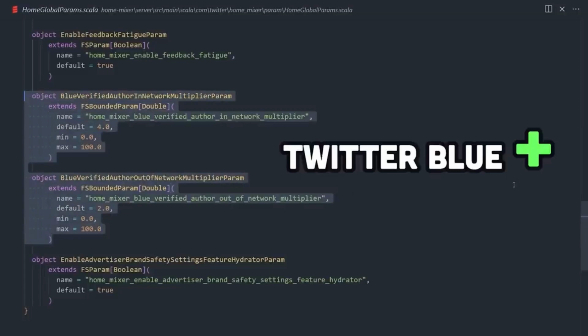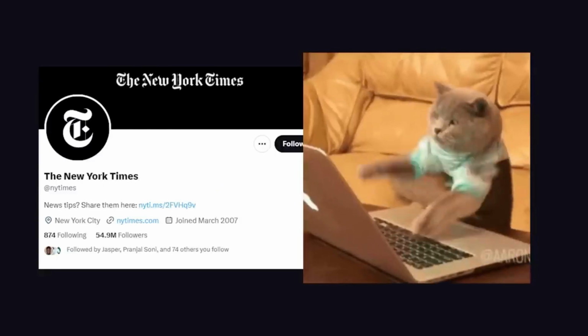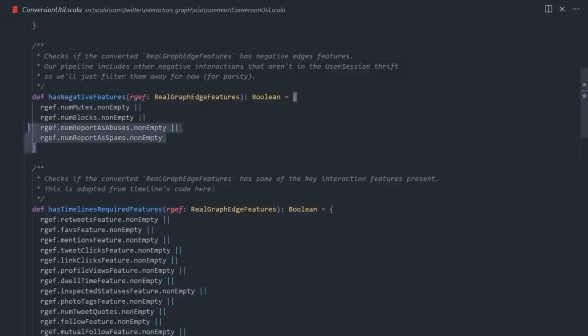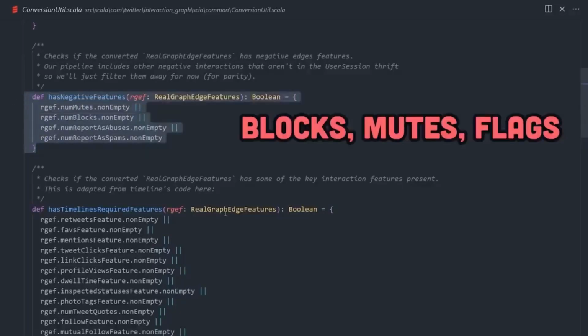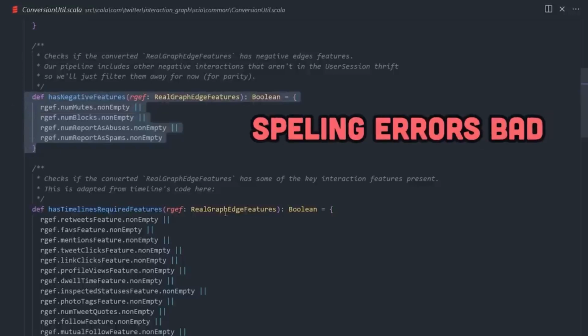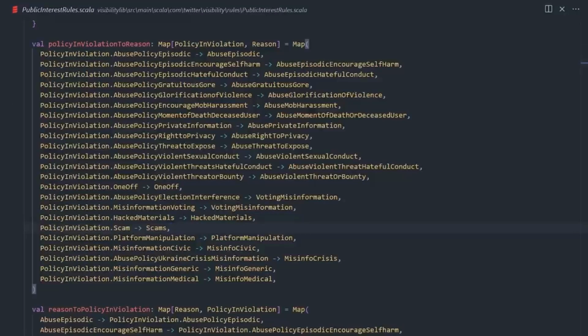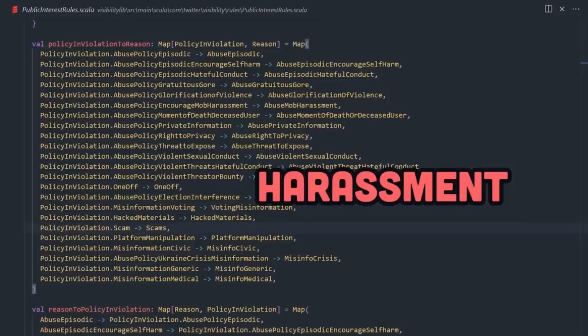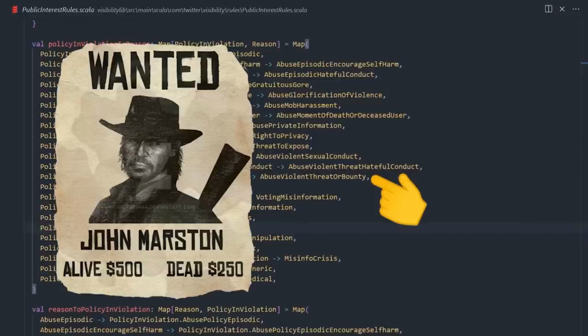Like I said, the New York Times just lost its blue check mark, and now it's not verified, so it could just be a cap behind a screen. On the flip side, a tweet can get a debuff if the account has a lot of mutes, blocks, or spam reports. Also, spelling errors and made-up words will give you a debuff. And there's also a long list of topics that won't be amplified, like anything that's been flagged as misinformation, harassment, putting bounties on people's heads, and many other no-nos.